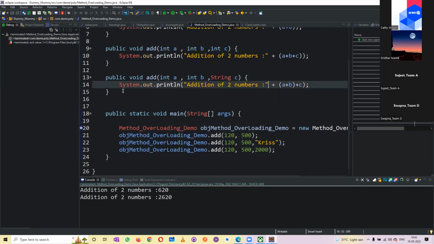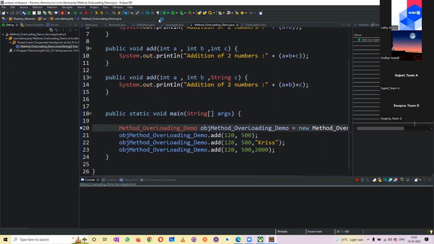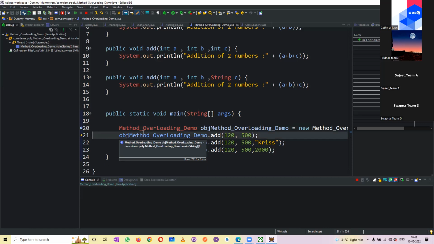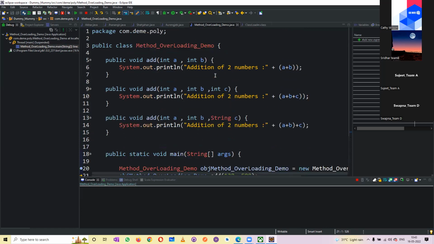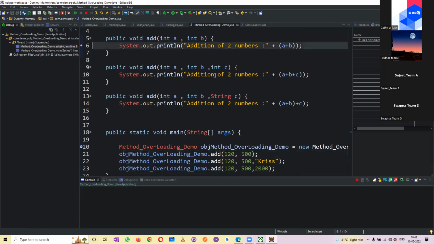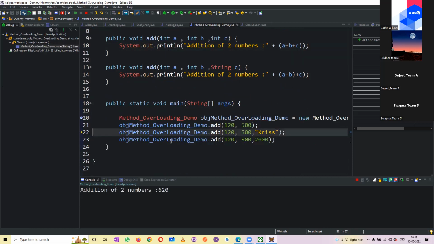So now let's once again debug the program. See, now it came to here. Now here, I just wanted to give F6. Now you see here, it went to this add method. Now I have 3 adds here. Now into which add will it go? As soon as I click here, it went to the 2 parameter add. And then it executed that and then it will come out for the next time.